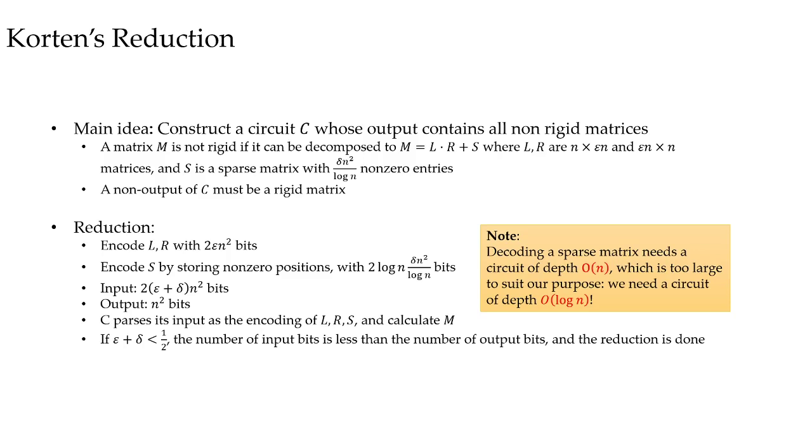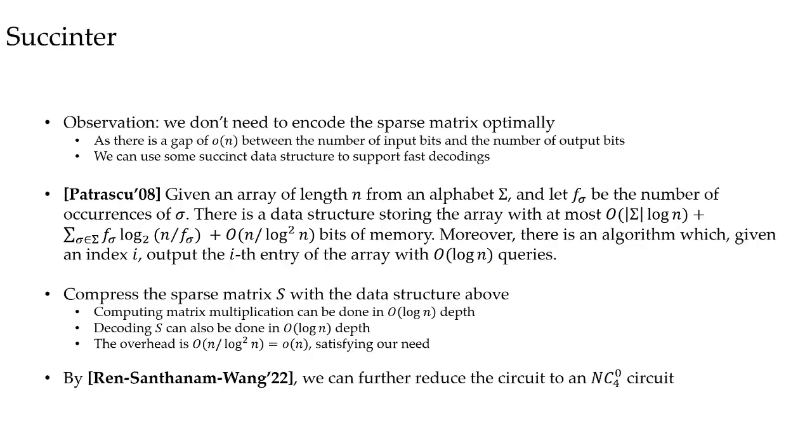In the following, I will talk about how to reduce the circuit depth. Here is a key observation. We don't need to encode the sparse matrix optimally. Note that the gap between the number of output bits and input bits is a small constant times n, so we can tolerate a small o(n) overhead when storing the sparse matrix in order to support fast decoding.